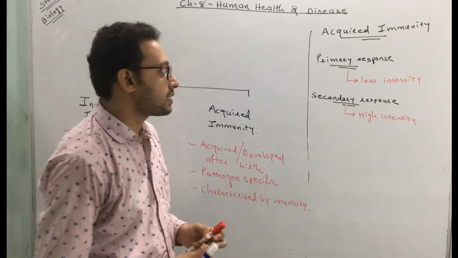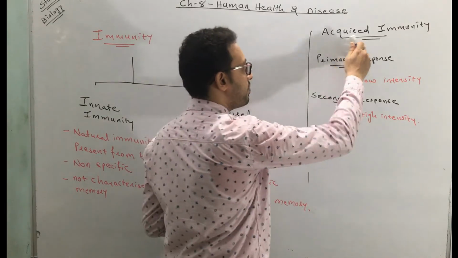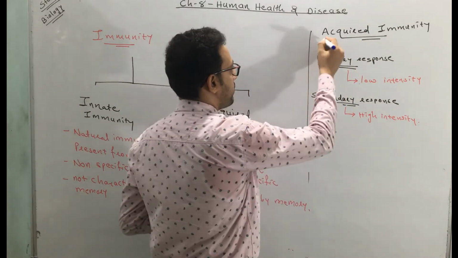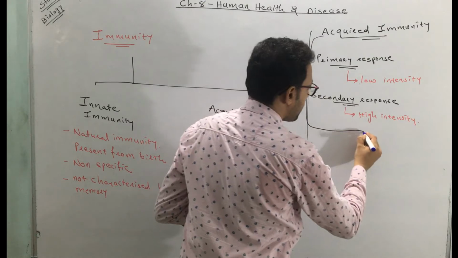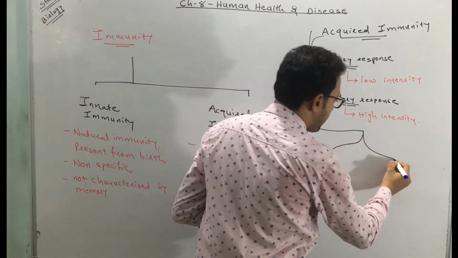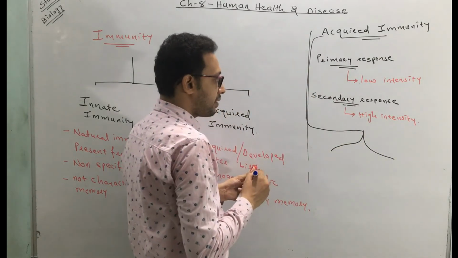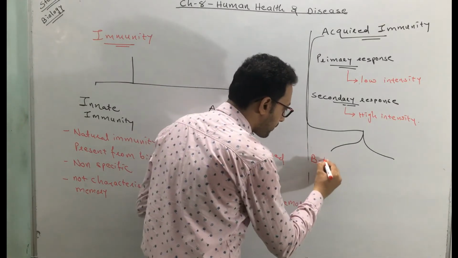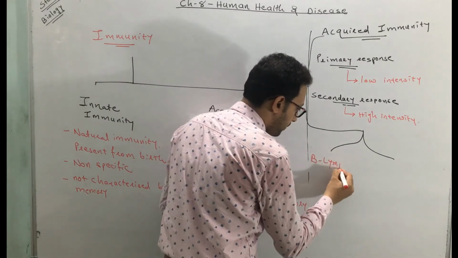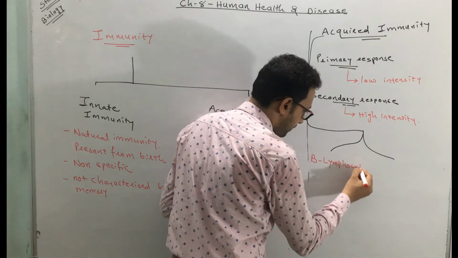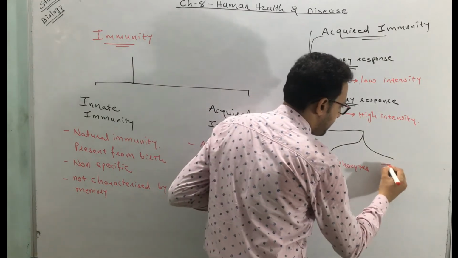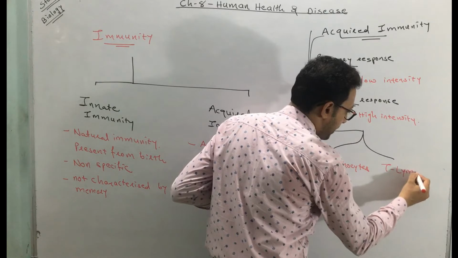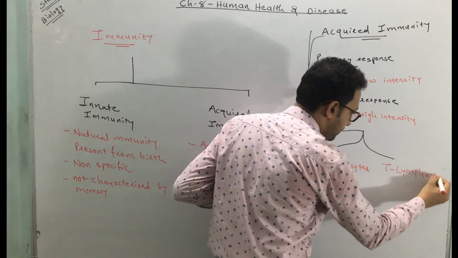Okay, next, this acquired immunity is mediated by two types of cells. The first type is called B lymphocytes, and the second one is T lymphocytes.